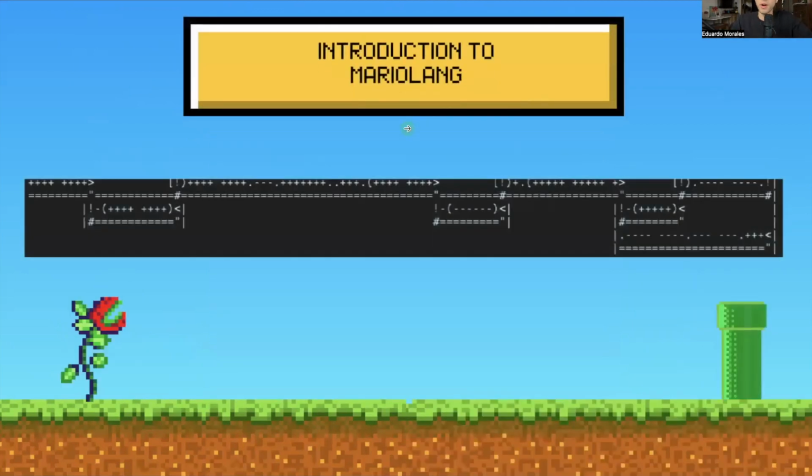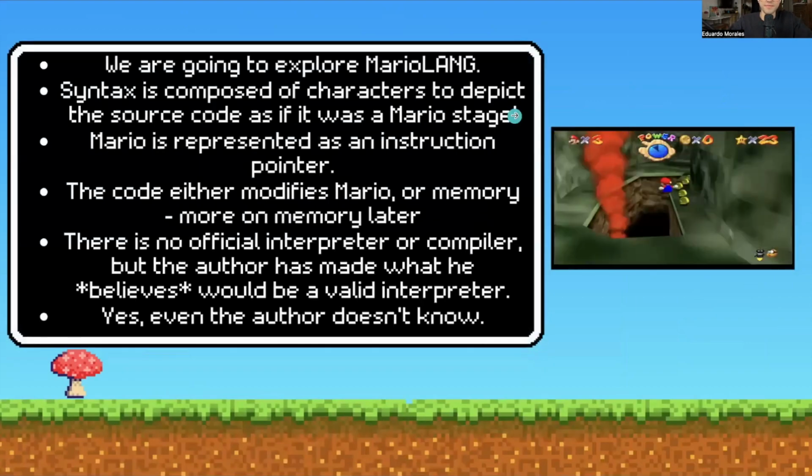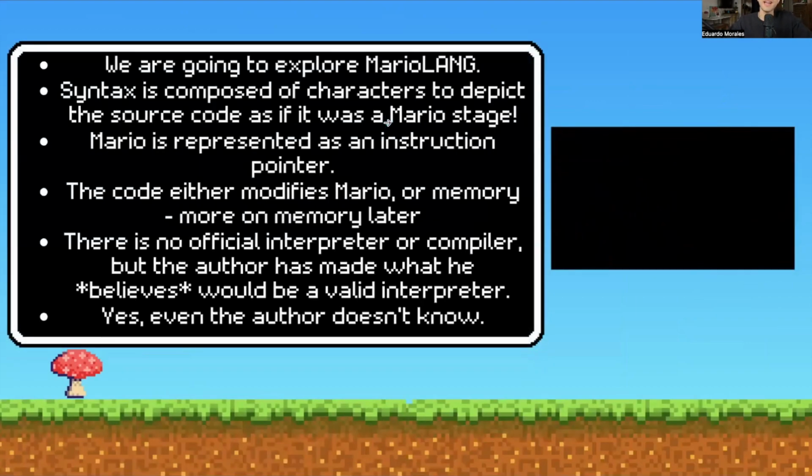So, introduction to MarioLANG. Here is a picture of what MarioLANG source code can look like, and let's go more into what you could do. Its syntax is composed of characters that depict the source code as if it was a Mario stage. And then Mario is also represented as an instruction pointer. And the memory that we have is an array of integers that we move across and eventually throughout the source code can output. And you could create basic console and terminal programs, just like how we did with CS111.